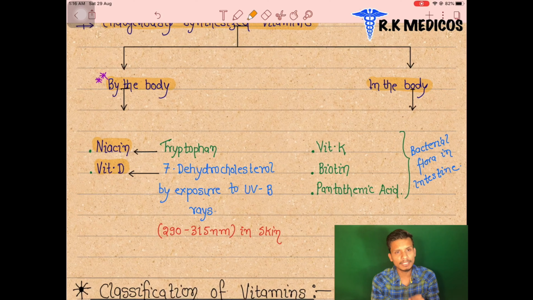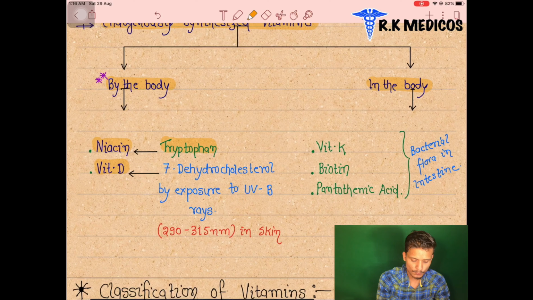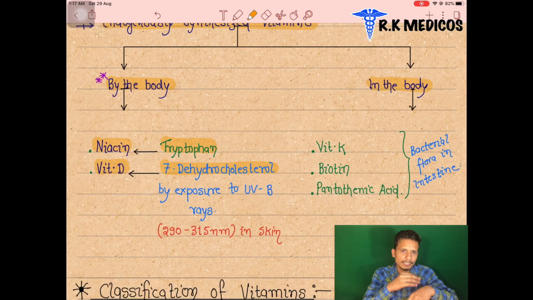Niacin and vitamin D are synthesized from what? Niacin is synthesized from the amino acid tryptophan, and vitamin D is synthesized from 7-dehydrocholesterol. These are the two substances through which these two vitamins are synthesized by the body. 7-dehydrocholesterol is present in our skin surface, and when ultraviolet B radiation falls on our skin, this 7-dehydrocholesterol is converted into vitamin D.